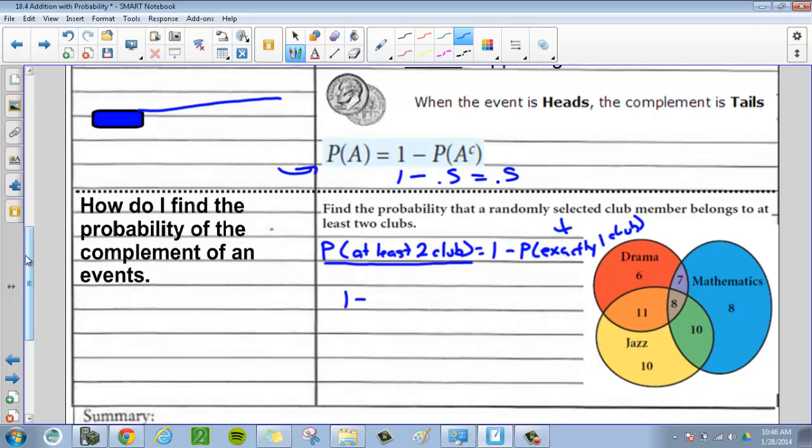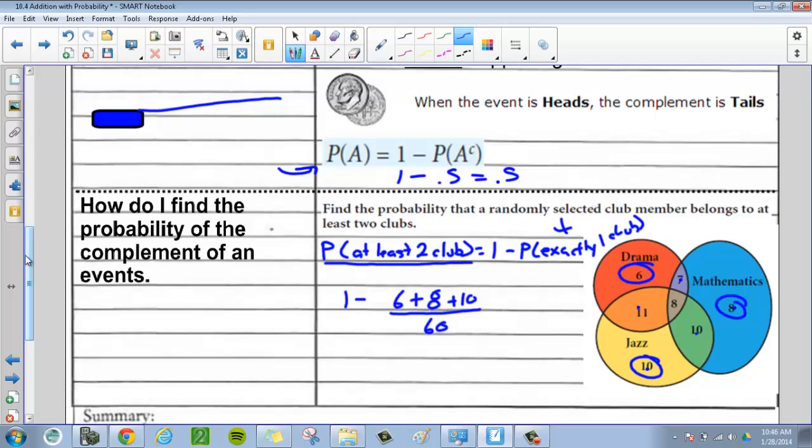Well, let's see. Who's in exactly 1 club? We have 6 people only in drama, right? And we have 8 people only in mathematics, so let's add 8. And then we have 10 people only in jazz, so plus 10. And if we take this plus this plus this plus this, and this, we get, I believe, 60 people all together.